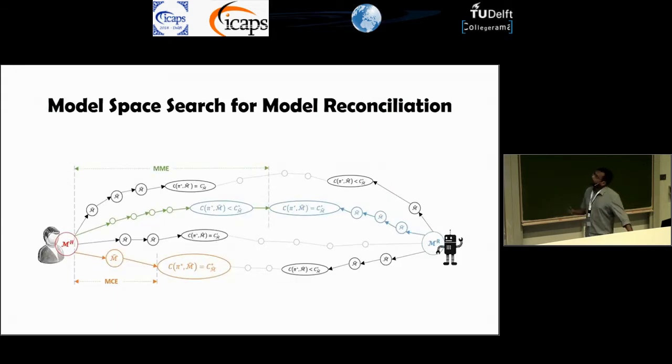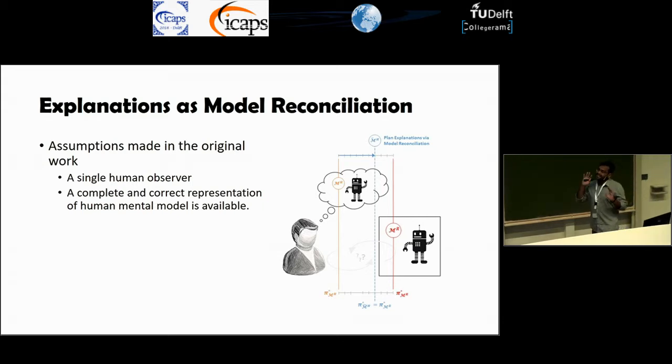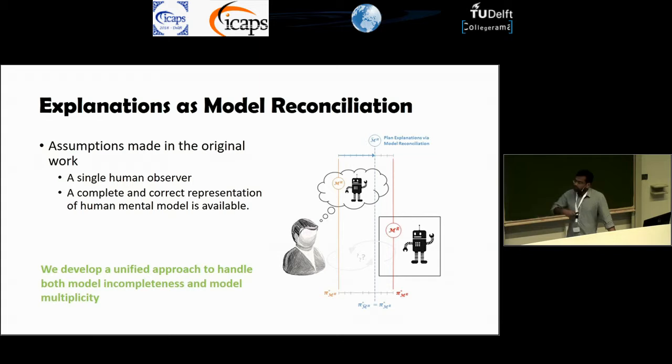In the ICAPS paper, we formulated this as a search of a space of possible models. But we made two big assumptions. One was that there was only a single human observer. The second was that we had a complete and correct representation of that observer. Through this work, we are trying to relax both of these assumptions using a single approach. Through this talk, I'll try to present how we are trying to create explanations when we only have an incomplete model of the human, and we will show how the multiple human setting can be compiled down to this setting with incomplete models.